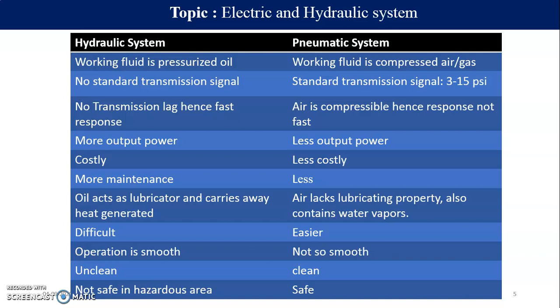And why is this required? Because we have standard transmitters and control valves which operate in this standard signal range only. Transmission lag. Now when we say that transmission lag is there in air, there is a transmission lag. In a hydraulic system they are a bit faster than pneumatic, because for a pneumatic system we are just using tubing which will carry the air and provide it to the actuator. But in a hydraulic system we are using special types of hose pipes which are made only for this high pressurized fluid or oil, and so there is very little transmission lag and they are fast in operation.